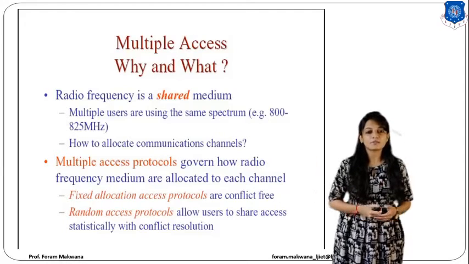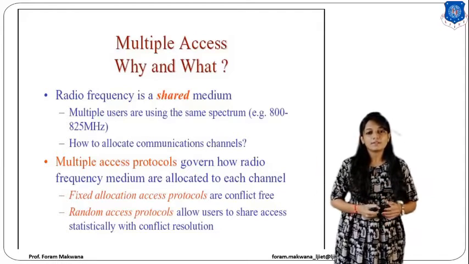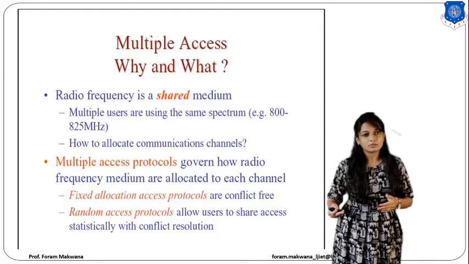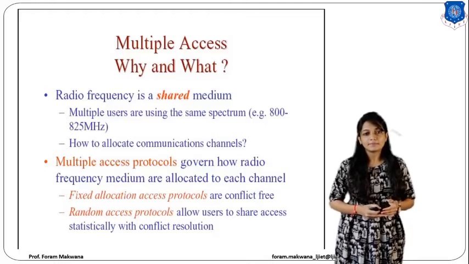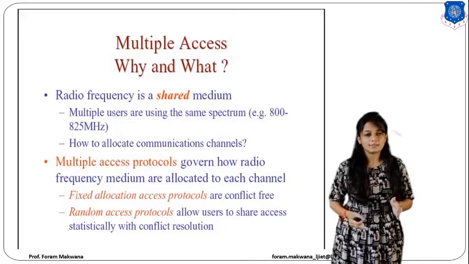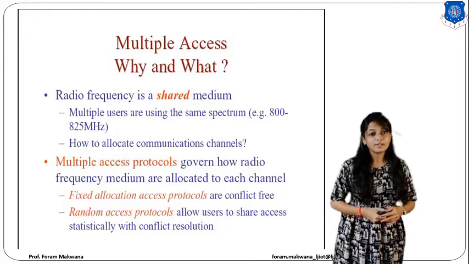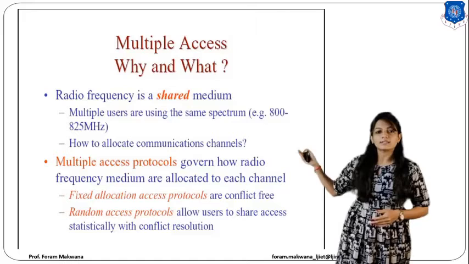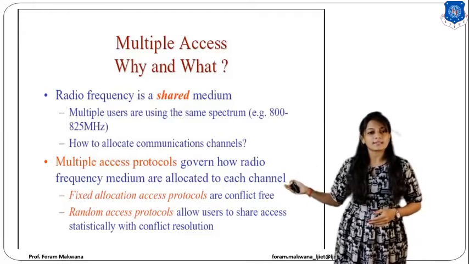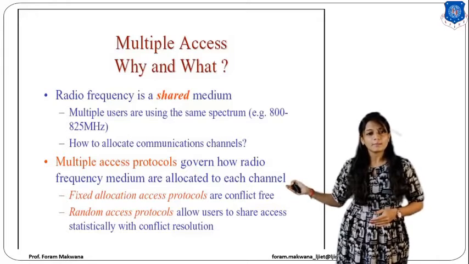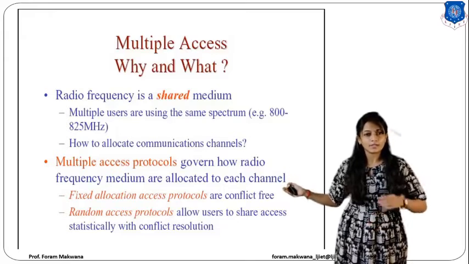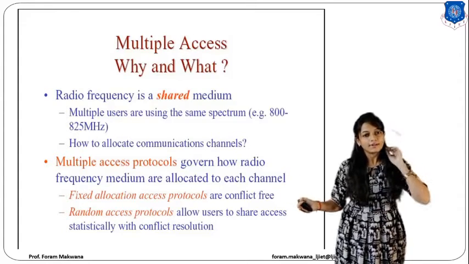That means multiple users are going to use the same frequency band with different time slots, or each and every user is going to use a different frequency band for the same time slot, right? So how to allocate this communication channel? So we are going to use multiple access protocols. Why? Because it governs how radio frequency mediums are going to be allocated to each channel, right?